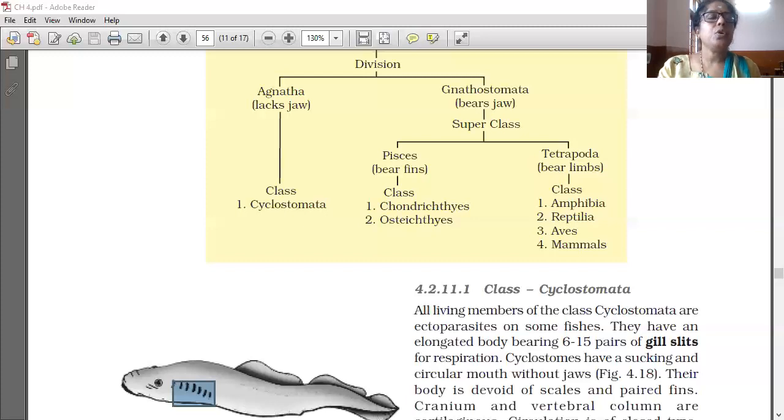Three subphyla are there: Urochordata, Cephalochordata, and Vertebrata. Urochordata and Cephalochordata together are called Protochordata. Urochordata: notochord present only in the larval tail; body covered by a test made of tunicin; exclusively marine, hermaphrodite. Examples: Ascidia, Salpa, Doliolum. Cephalochordata: notochord persistent from head to tail throughout life; fish-like body, exclusively marine, sexes separate.